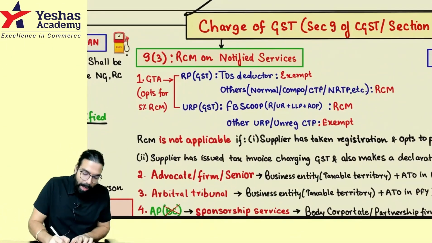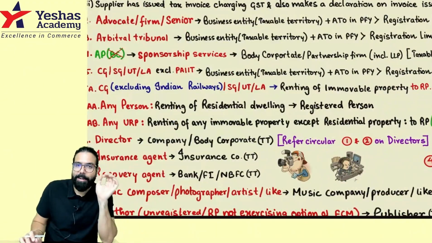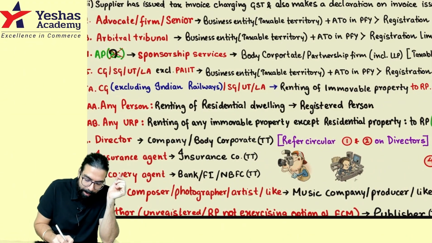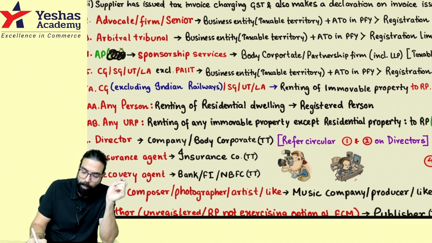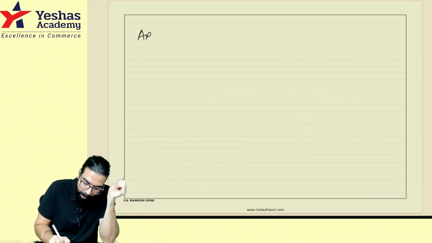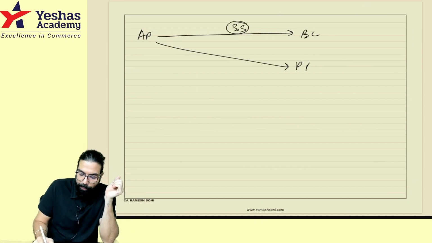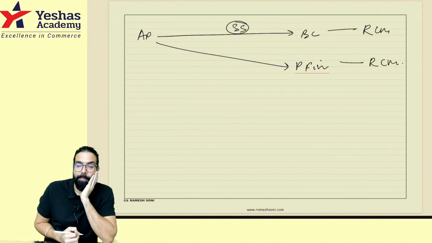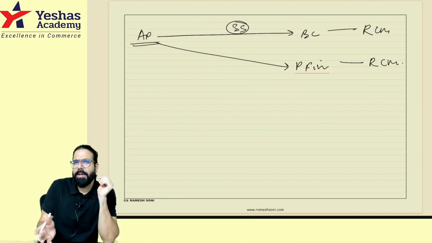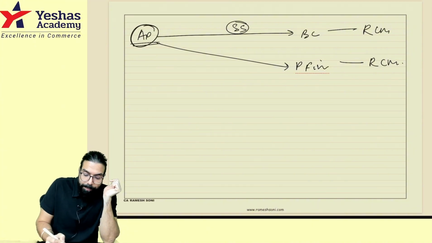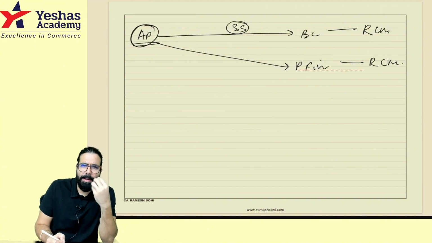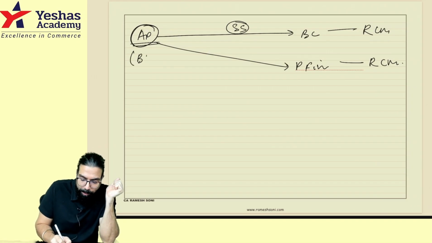Done, sir. In RCM, there are two supplies on which they have made small changes. Earlier, it was that any person supplying sponsorship services to a body corporate or partnership firm, then the body corporate or partnership firm used to pay GST under RCM. Registered, unregistered, doesn't matter. Any person means proprietor, partnership, LLP, anyone. But now they have told any person but not a body corporate.